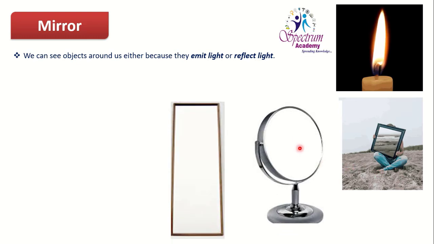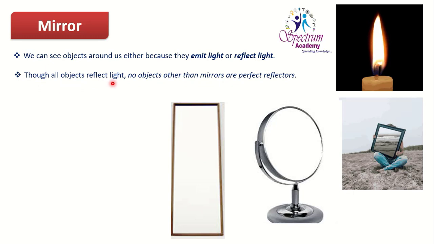This is also one type of mirror. This is a curved mirror and this is a plane mirror. From the surface of the mirrors, light rays also reflect. Though all objects reflect light, no objects other than a mirror are perfect reflectors. All objects reflect light, but the perfect reflector is the mirror. It reflects the maximum light rays falling on its surface. That's why a mirror is called a perfect reflector, due to its shiny, flat, smooth surface.